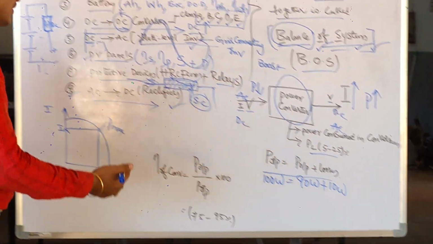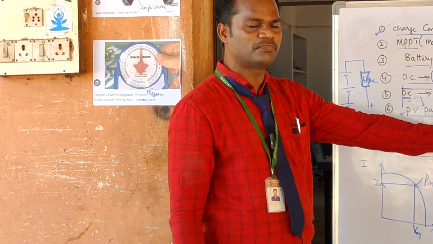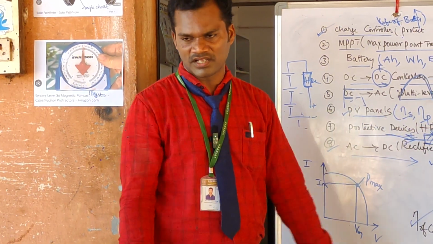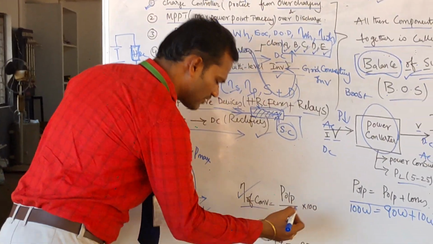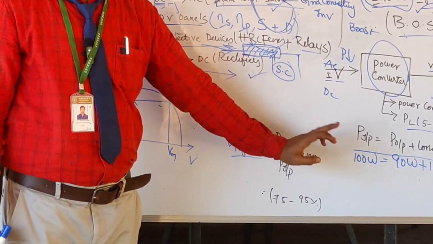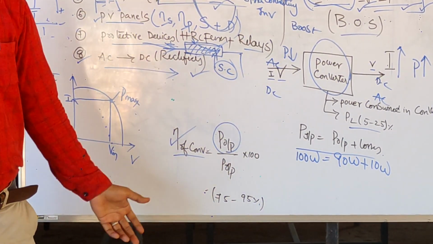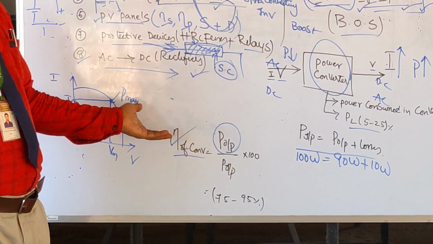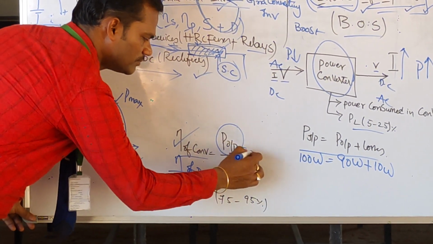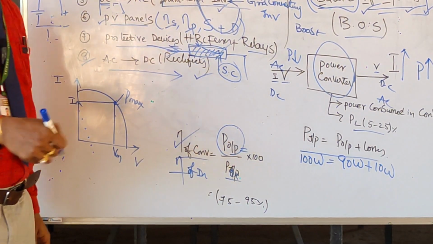Similarly, I want to calculate the efficiency of a converter. Keep in mind, a converter may be a rectifier, an inverter, or a DC to DC converter; the concept is the same. The efficiency of a converter is defined as the output power divided by the input power, multiplied by 100. Depending upon the converter, the output power may change. For example, for the efficiency of an inverter, the output is AC and the input is DC, so the efficiency calculation changes accordingly.